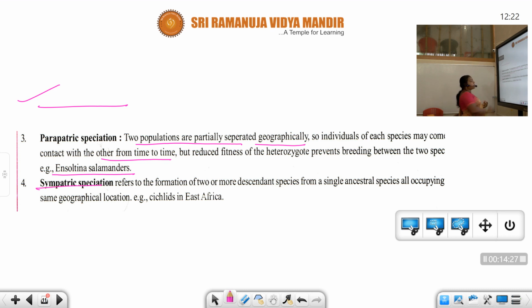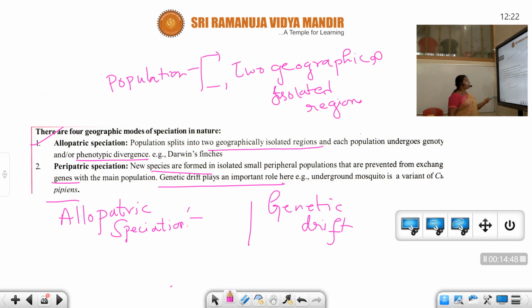Next, sympatric speciation refers to the formation of two or more descendant species from a single ancestral species, all occupying the same geographical location. Example, cichlids in East Africa. These are the best examples of sympatric speciation. Let us discuss these again, students.